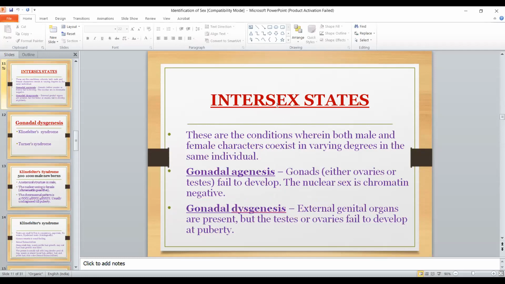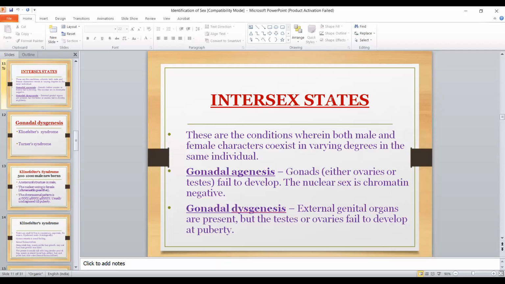Then what are the intersex states? These are the conditions where both male and female characteristics coexist. And what is gonadal agenesis? Gonads fail to develop, and nuclear sex is chromatin negative.